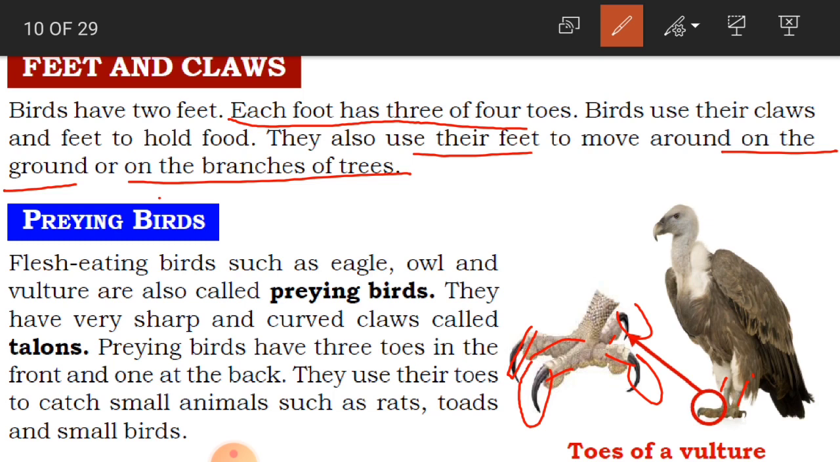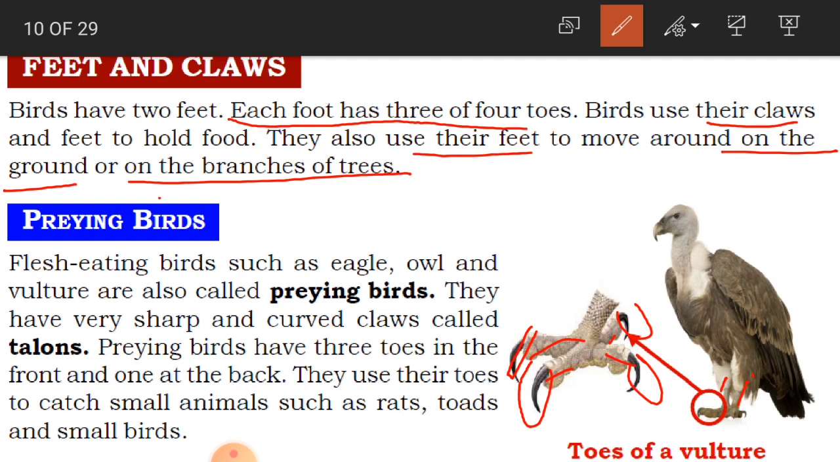Clear, children? Birds have 2 feet, and each foot may have 3 or 4 toes. With the help of these toes and feet, and also their claws, they are able to catch the food. They move on the ground and also on the branches of trees because of these feet. Clear?